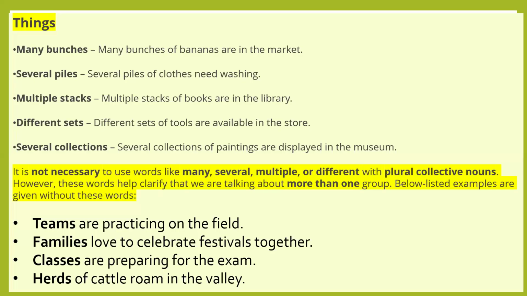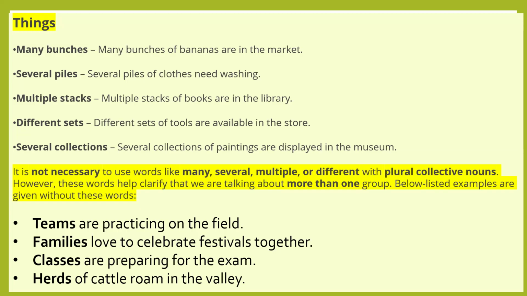For things, many bunches of bananas are in the market. Several piles of clothes need washing. Multiple stacks of books are in the library. Different sets of tools are available in the store. Several collections of paintings are displayed in the museum. So these are plural collective nouns. They take plural verbs. Many bunches of bananas, several piles of clothes, multiple stacks of books, different sets of tools, several collections of paintings. So these are plural collective nouns. So it takes plural verb. Are, need, are, plural verb.